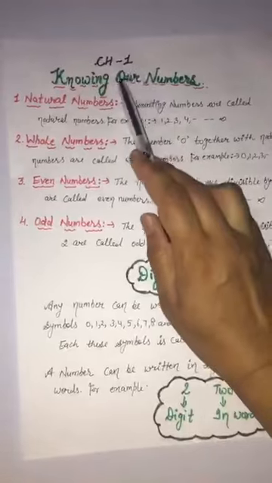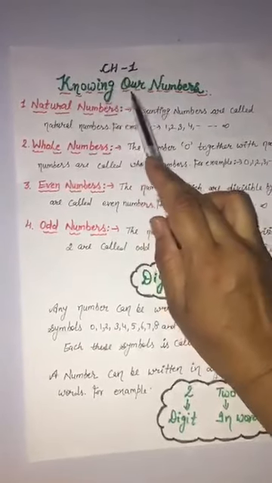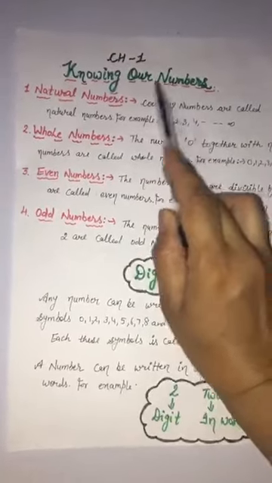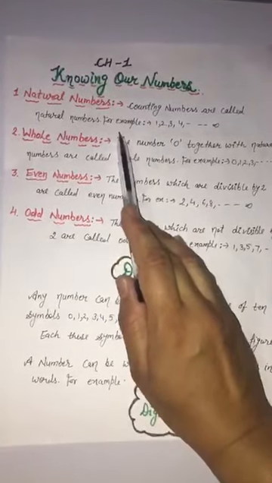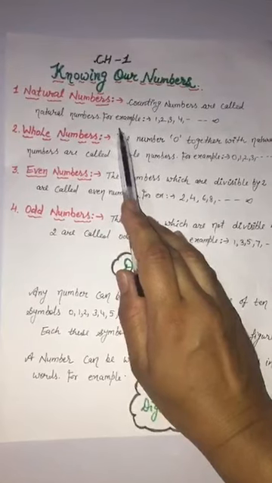Today we will discuss chapter 1. The name of the chapter is Knowing Our Numbers. Before starting the class, first of all you have to know about some basic number systems.